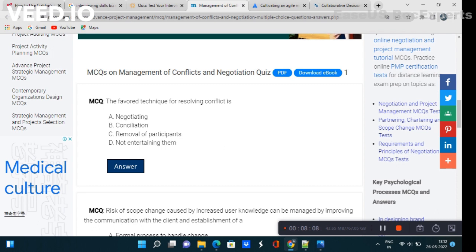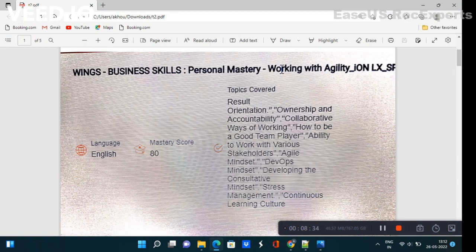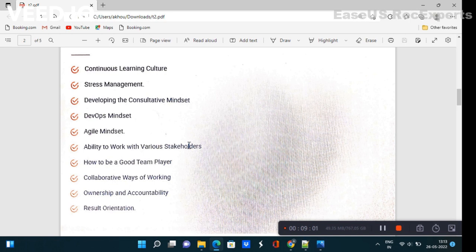Now let's go to the next chapter, which is personal mastery. The topics covered are ownership and accountability, collaborative ways of working, how to be a good team player, and ability to work with various stakeholders. Among these all are important, but a few are very important like agile mindset, DevOps mindset and stress management. Let's suppose they ask, which of the following includes DevOps mindset, or what is agile mindset?